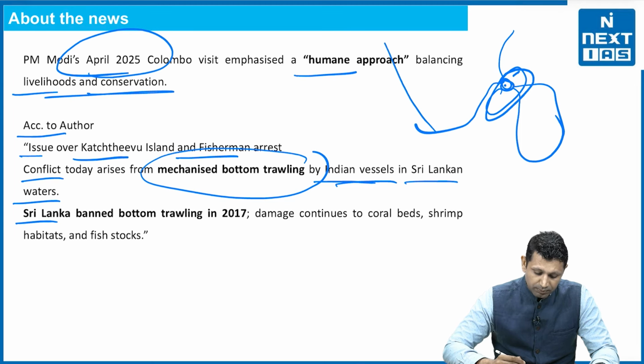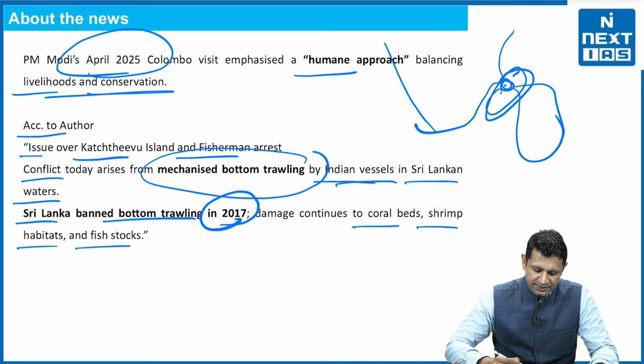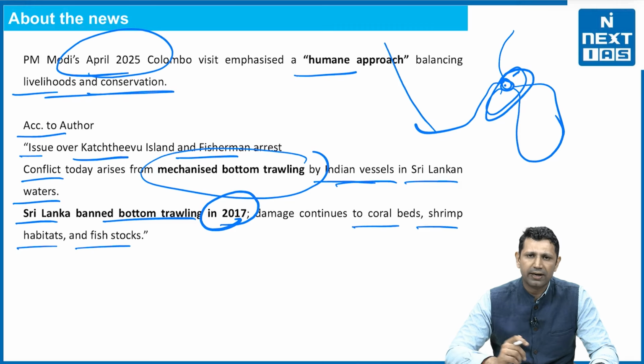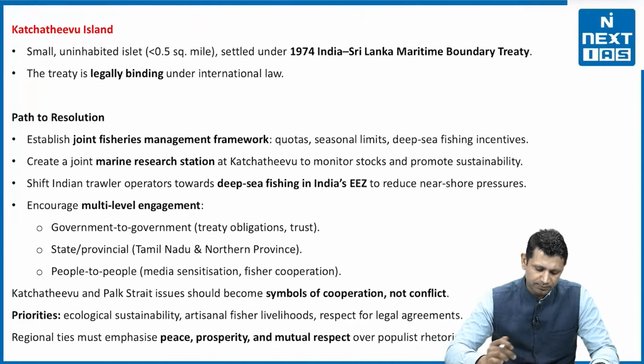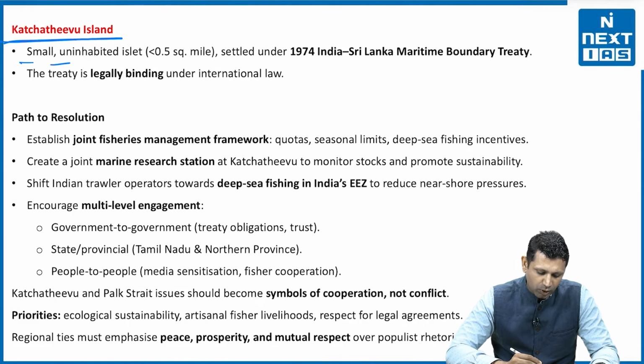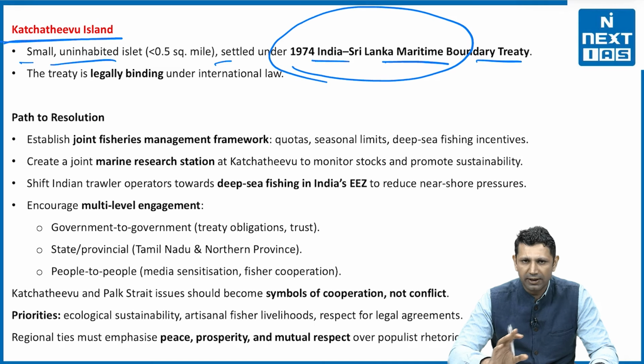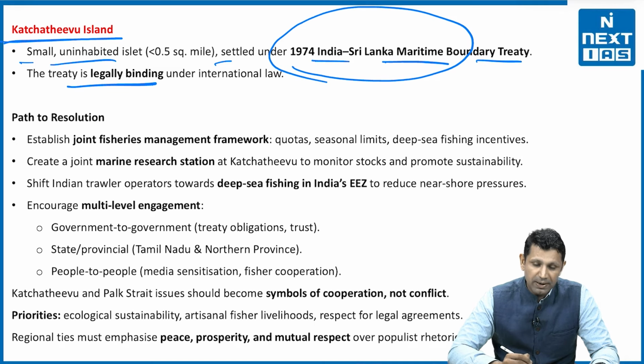Sri Lanka banned bottom trawling in 2017 because it damages the coral beds, shrimp habitats and fish stocks at the deeper levels. Now, regarding Kachativu Island, she has said that it is a small uninhabited island, and the dispute has been settled through the 1974 India-Sri Lanka Maritime Boundary Treaty. The treaty is legally binding under international law.